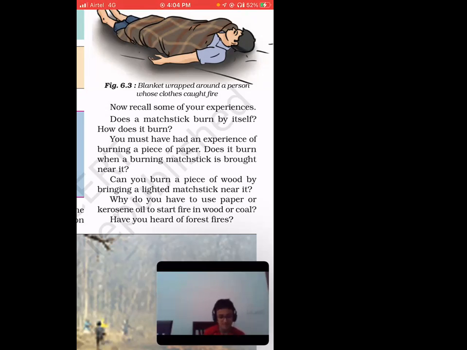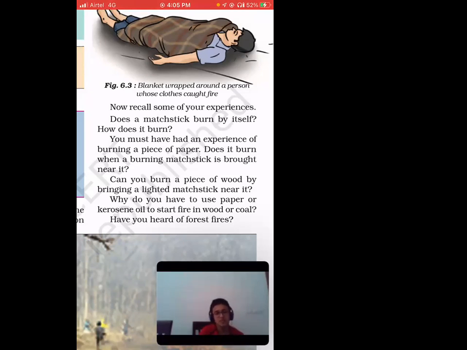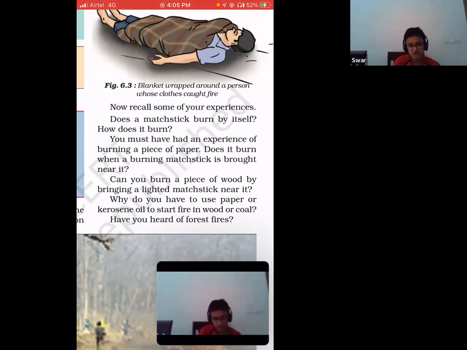Yes. So now, can you burn a piece of wood by holding a lighted matchstick near it? Why would you have to use paper or kerosene oil to start a fire in wood or coal? Have you heard of a forest fire? Have you seen a forest fire? No, Mom, only on TV, when it happened in Australia 2 or 3 years ago.